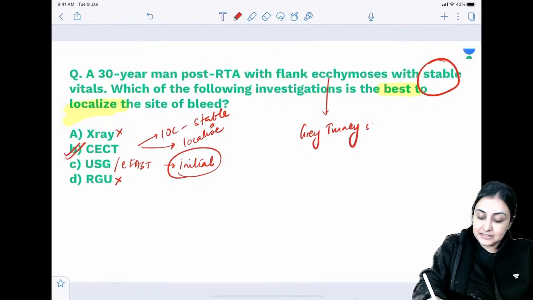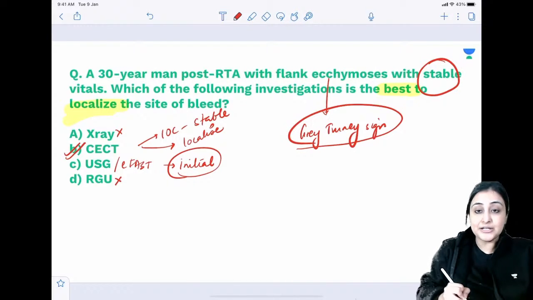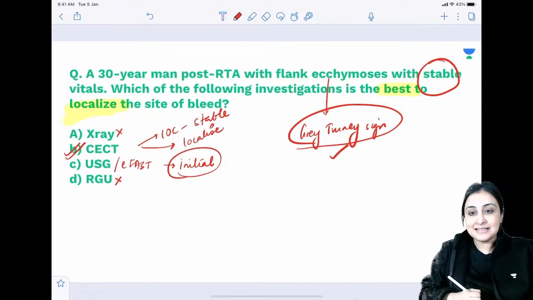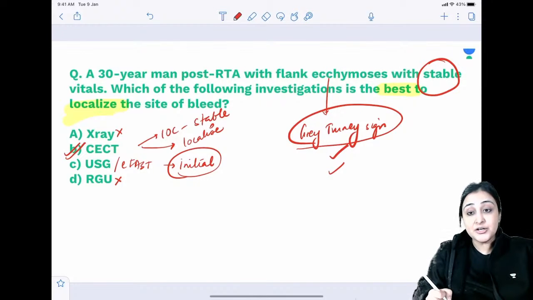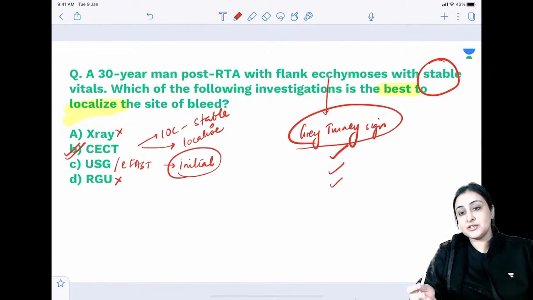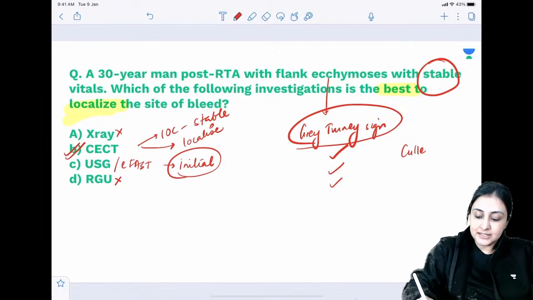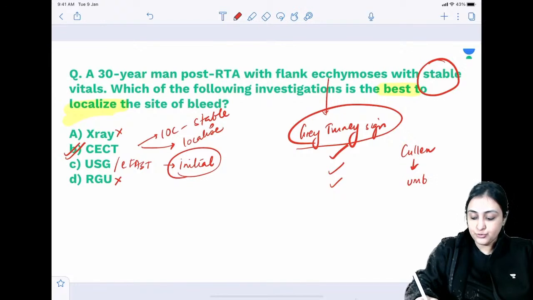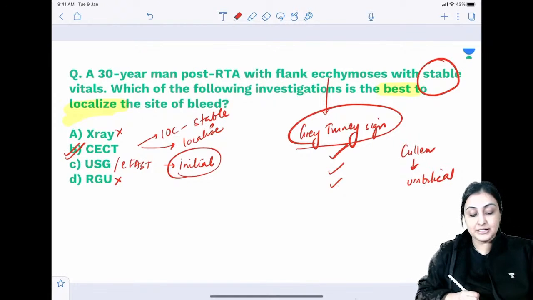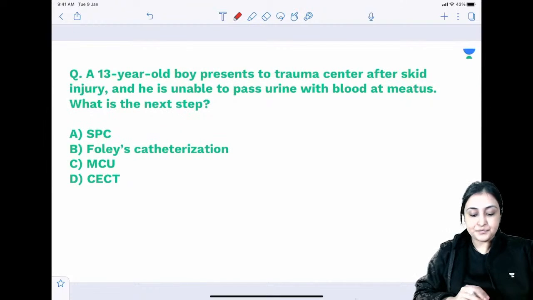So we are suspecting that there's some sort of retroperitoneal hemorrhage. It could be pancreatic trauma, it could be renal trauma, it could be any other cause of retroperitoneal hemorrhage. If there is umbilical hemorrhage, ecchymosis, it is Cullen sign. So U for Cullen, U for umbilical, right? So this is how we will approach this.